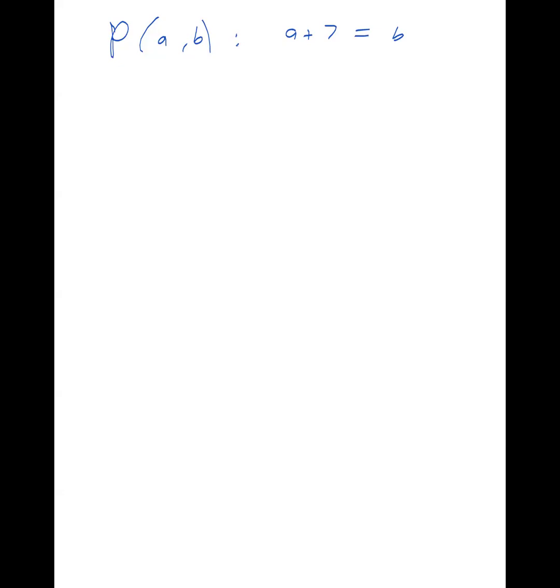So can anybody give me an example of P of A and B where it would be false? Give me two numbers so that P of those two numbers would be false.